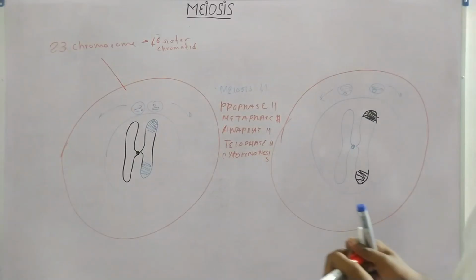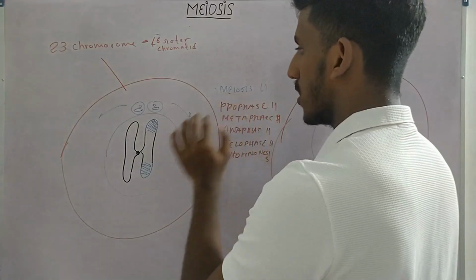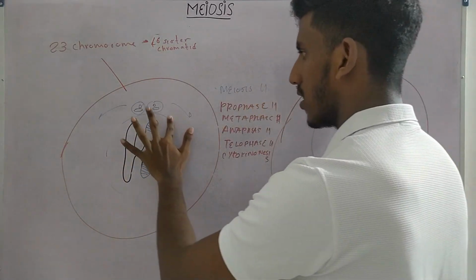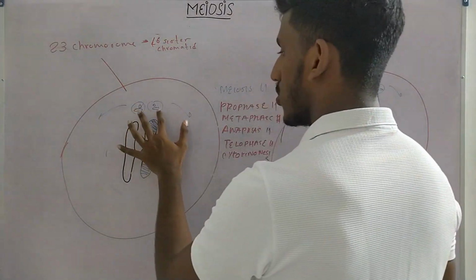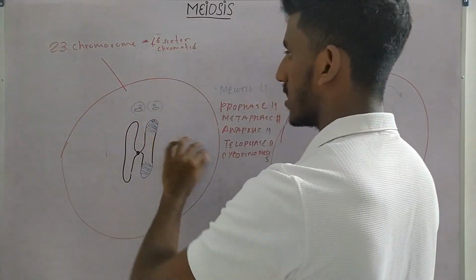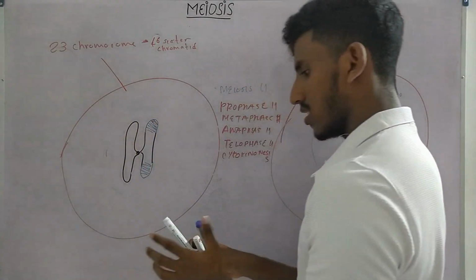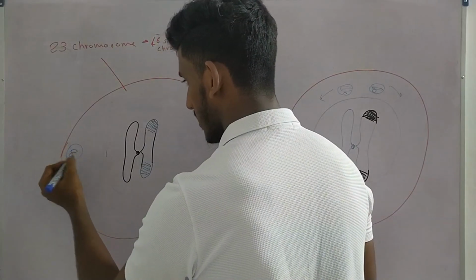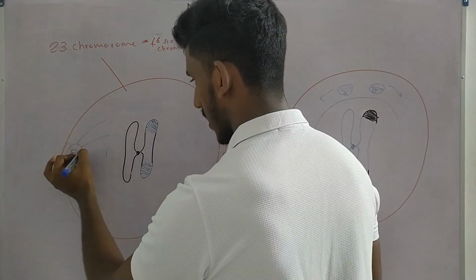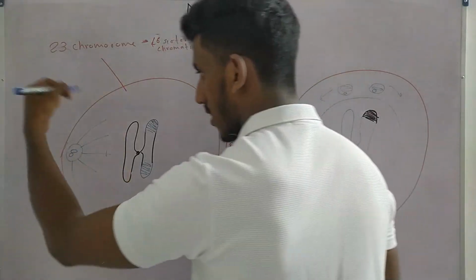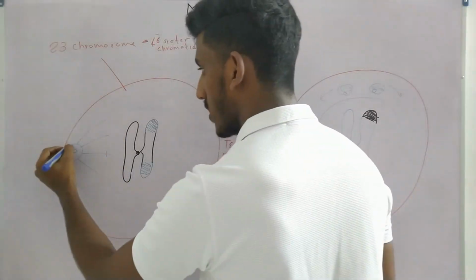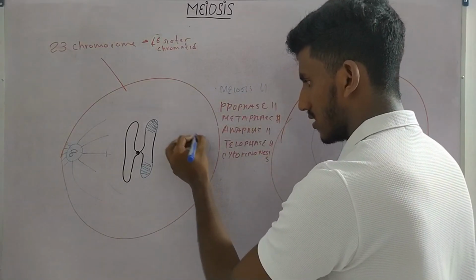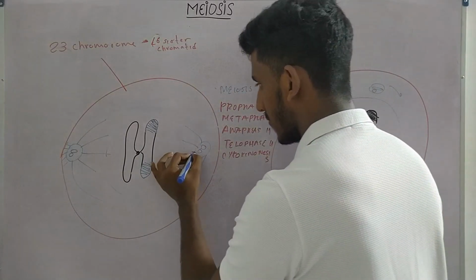Now what happens is, as usual in prophase, the nuclear envelope breaks down. We don't have the nuclear envelope. Now these two centrosomes start moving away from each other towards the two poles. So they are going to end up here. And as they are moving towards the poles, they start releasing microtubules, and they also start releasing microtubules radially outwards. We call these asters. So the centrosome is the same thing.